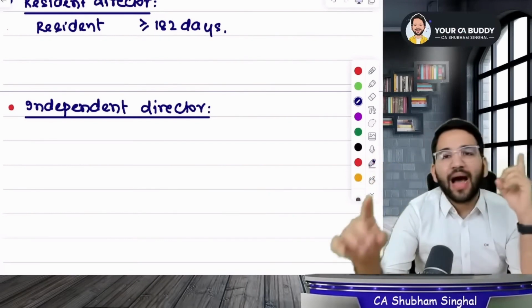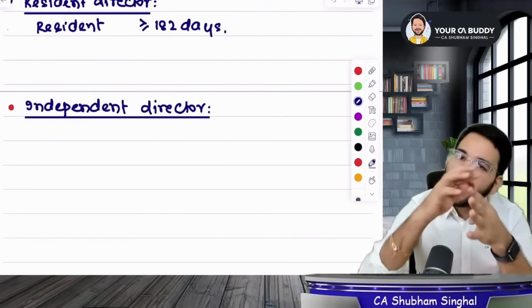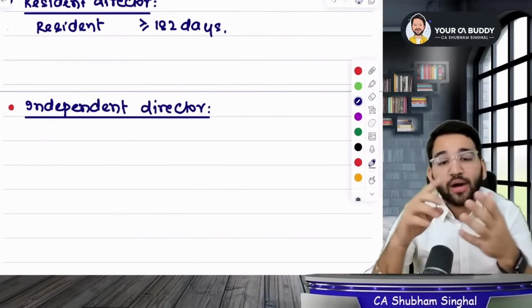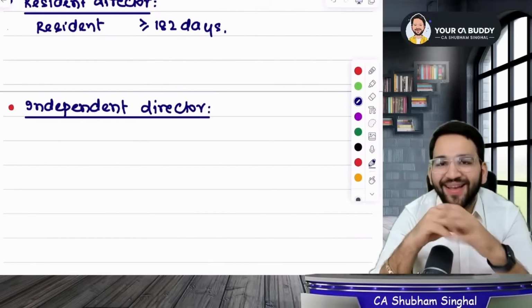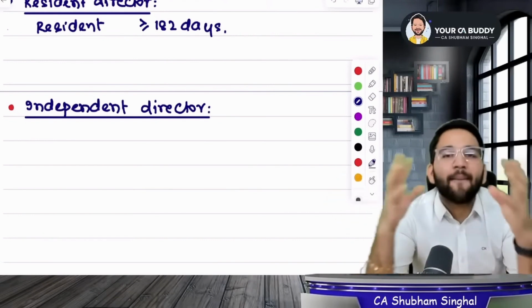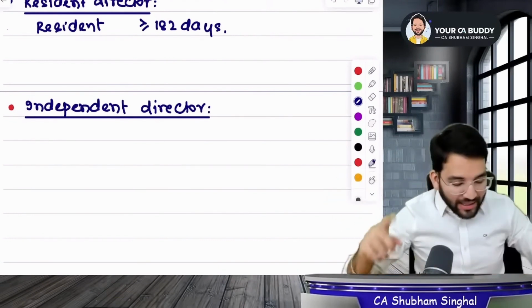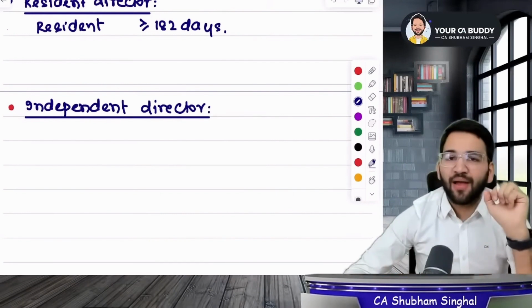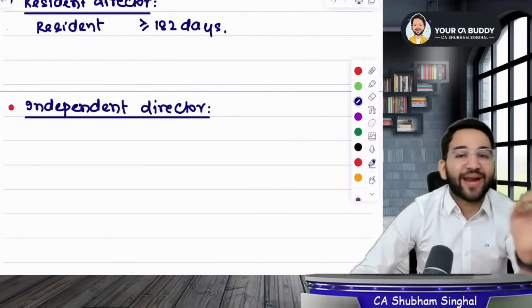Suppose in Reliance, Mukesh Ambani, Isha Ambani, Anant Ambani and Akash Ambani are holding positions. And if there is fraud happening in the company, who will reveal it? If tomorrow a scam like Satyam happens in another big company like Adani, will anyone come outside and tell us about that? So we understood that in the board of directors, we need some people who are not affiliated to anybody. We needed independent directors in the board of directors.